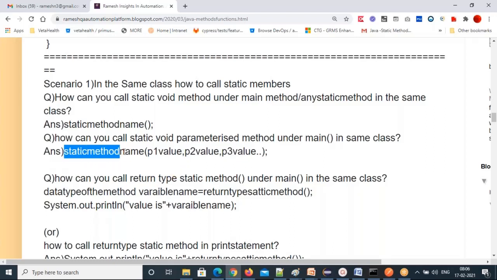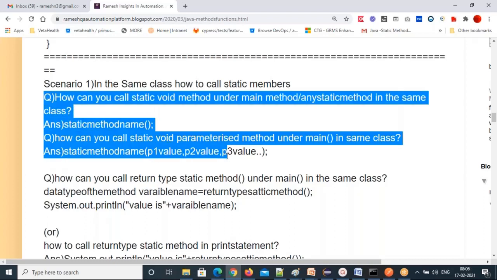However many parameters you declared while defining the method, at calling time, this is the invoking time, you have to pass the values to those parameters in the same order, same type of data. That is how to call a void parameterized method.